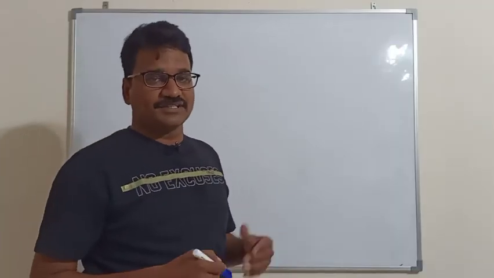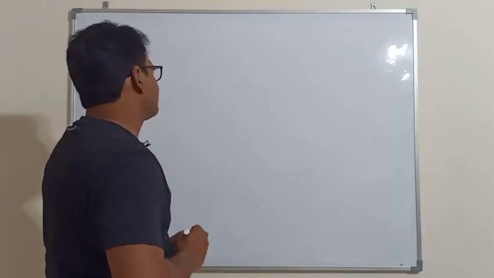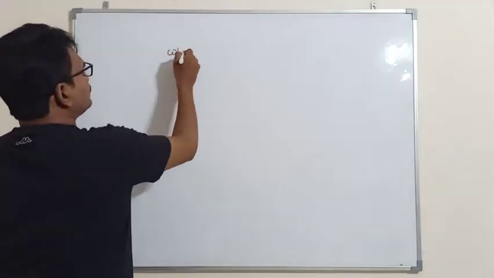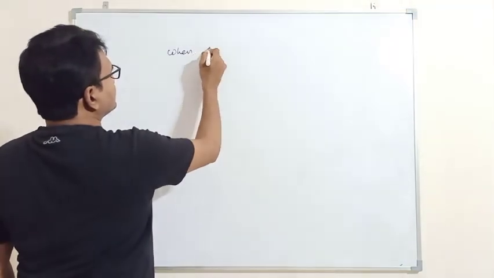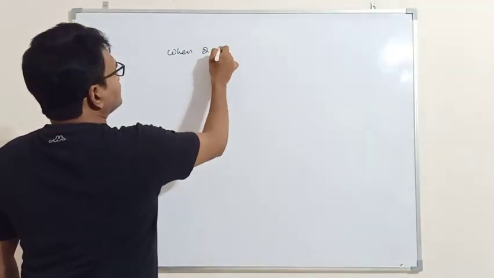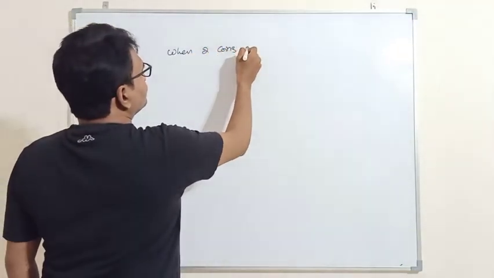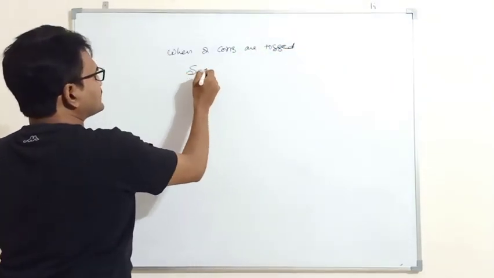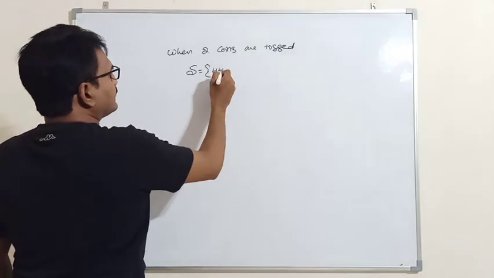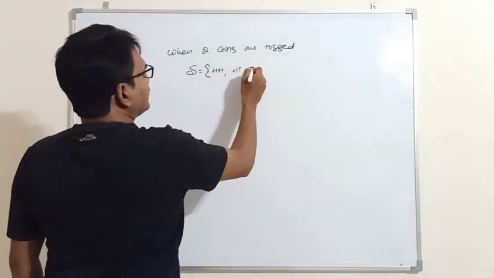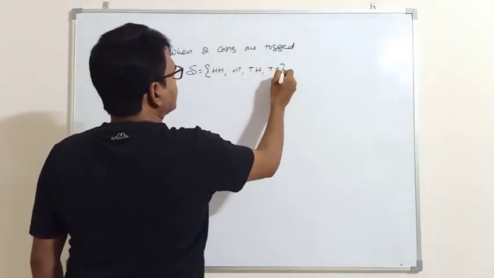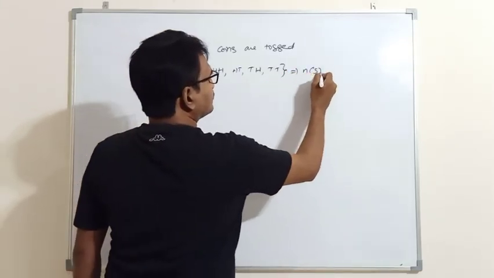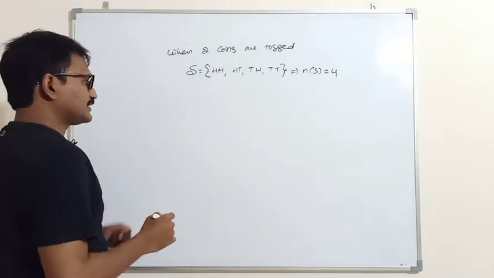Next, in probability some conditions are there. Let us take 2 coins as a random experiment. When two coins are tossed, what is the sample space? Head head, head tail, tail head, and tail tail. These are the sample points, and the number of sample points is 4.